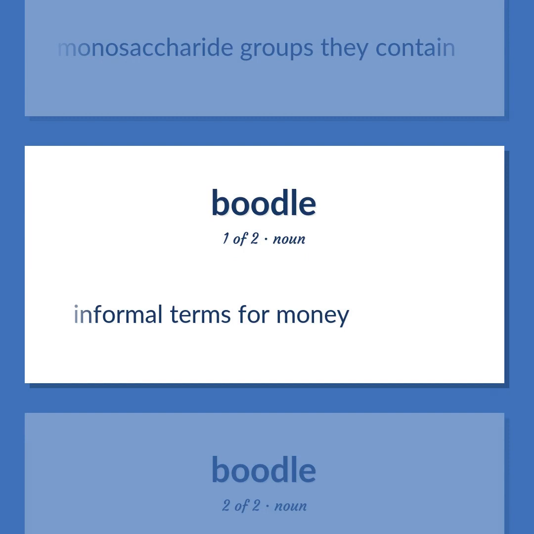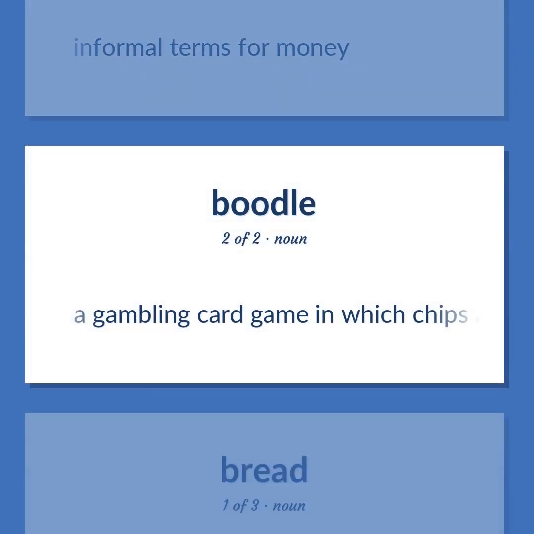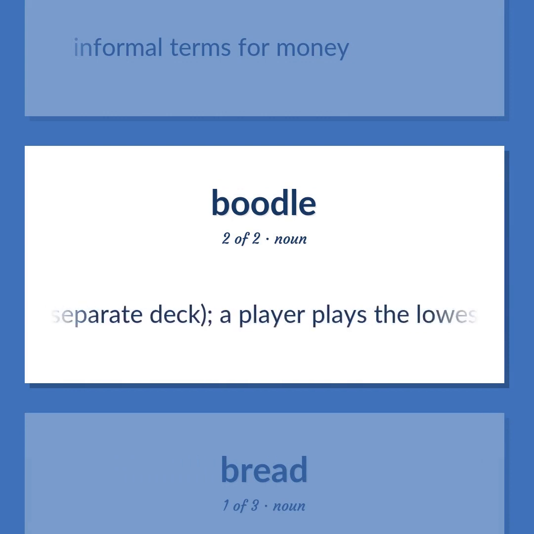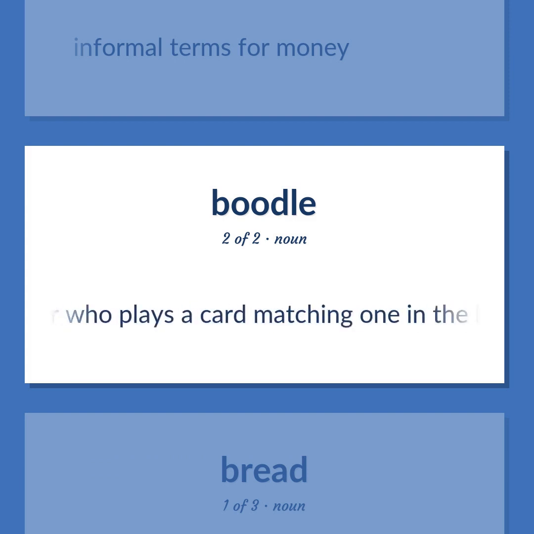Informal terms for money. A gambling card game in which chips are placed on the ace and king and queen and jack of separate suits, taken from a separate deck. A player plays the lowest card of a suit in his hand and successively higher cards are played until the sequence stops. The player who plays a card matching one in the layout wins all the chips on that card.